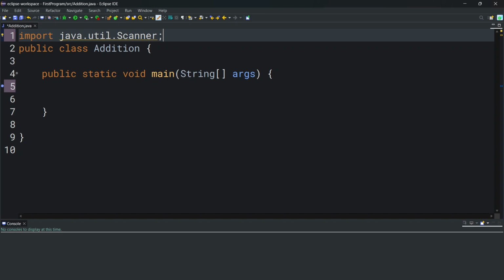Another thing we can see here is the concept of packages. Simply put, packages are folders that store Java classes. So when we say java.util.Scanner, we're saying that inside the Java folder, there's a util folder, and inside the util folder, we can find a class named Scanner. So when we created our first program, we were given an option to provide a package name.